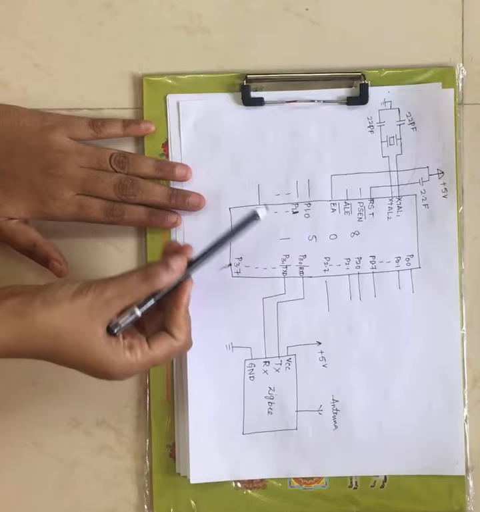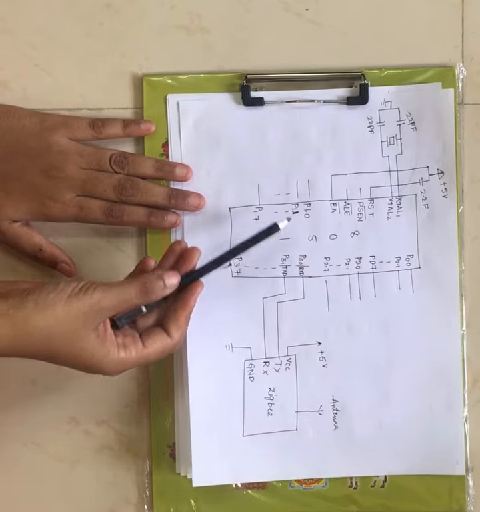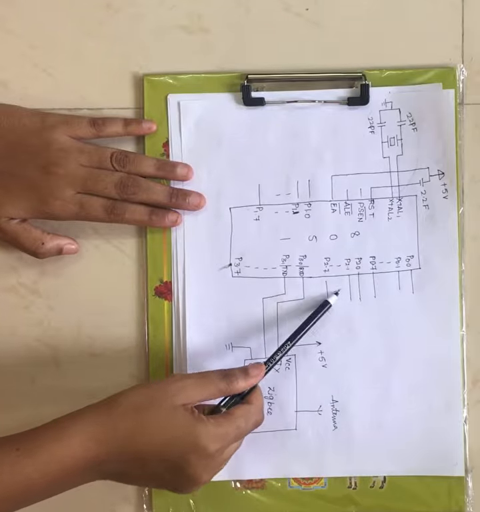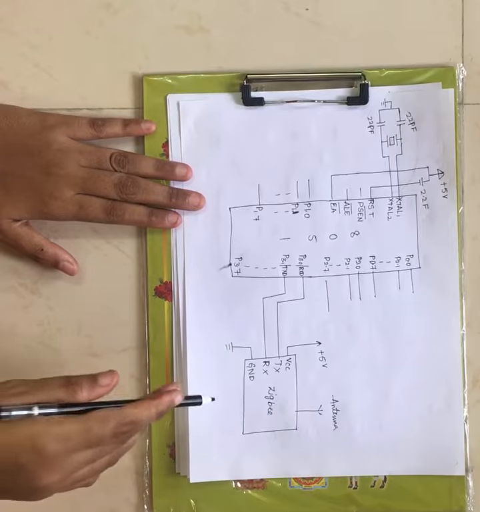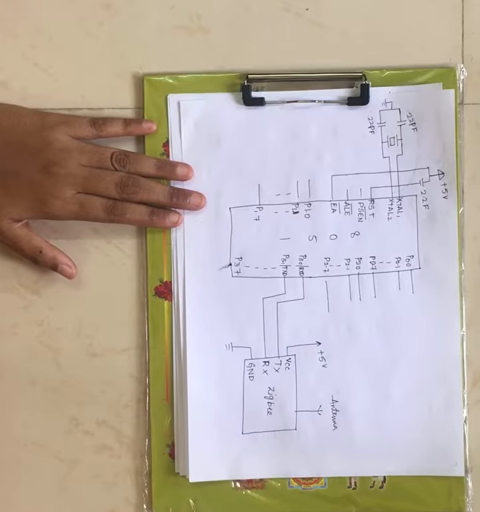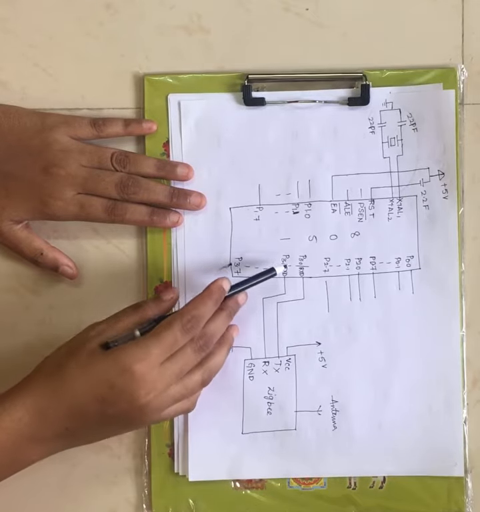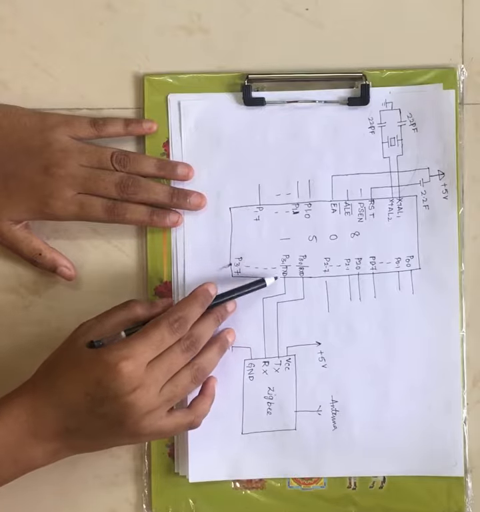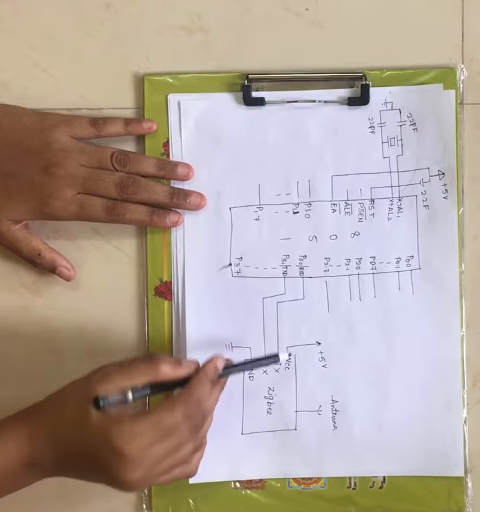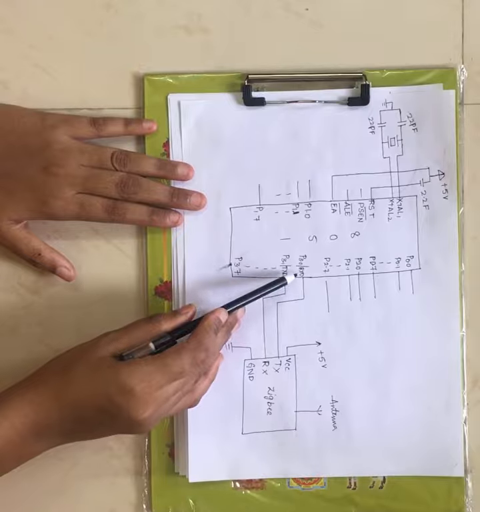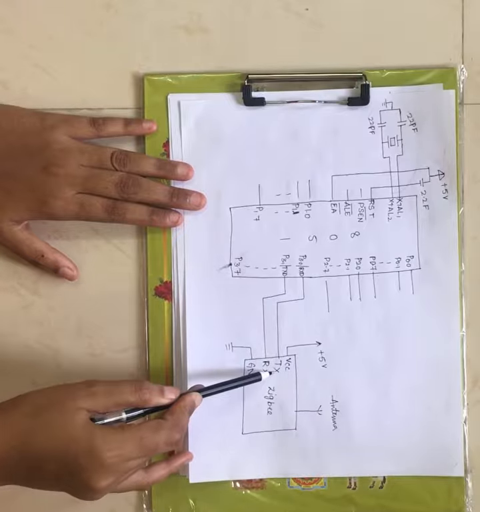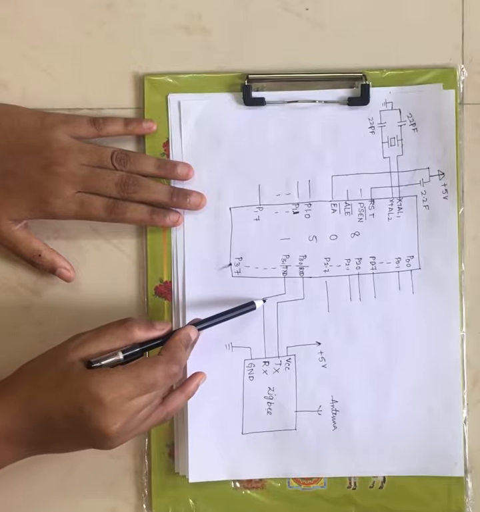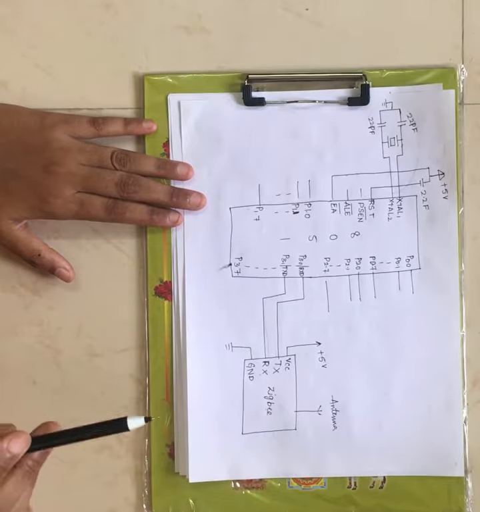Now port 1 doesn't have any connection with any pins of ZigBee, and similarly port 0 and port 2 have no connection, right? Now coming to port 3, the first pin is your receive data pin, and the second pin is your transmit data pin. The receiving data pin of 8051 is connected to the transmitting pin of ZigBee, and the transmitting pin of 8051 is connected to the receiving pin of ZigBee.